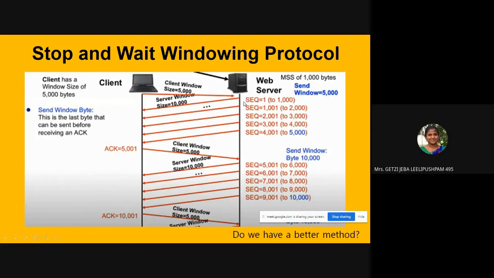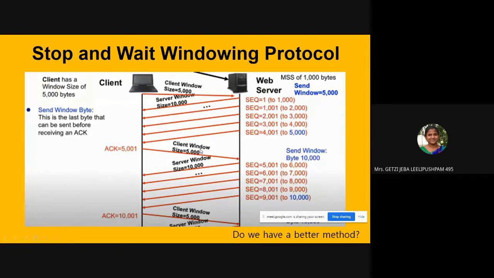The server is waiting for the acknowledgement. Now the client acknowledges, yes, I have received till 5000, send me 5001. When it acknowledges, it again reminds the server of its window size: come on, my window size is 5000 only.